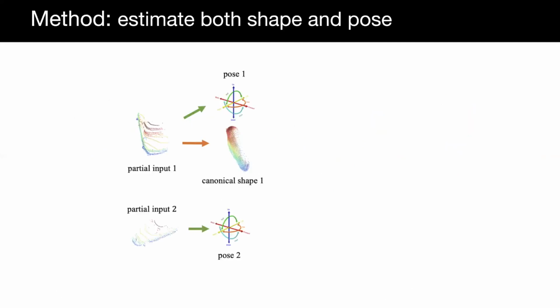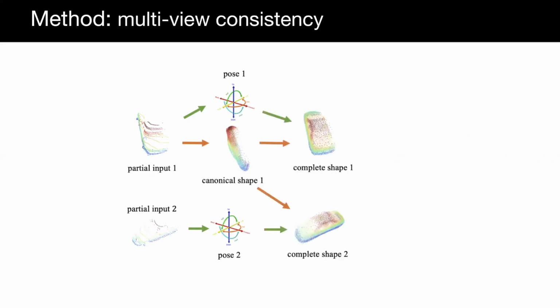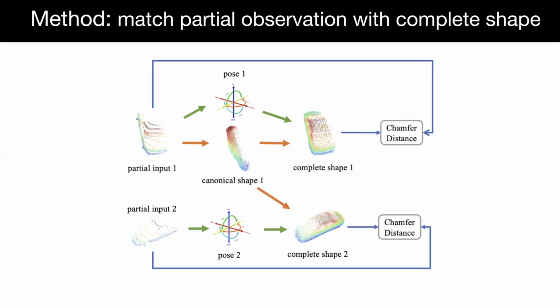Let's have a closer look at our method. First, given two partial point clouds, we predict their canonical shapes and poses. Then, we transform the canonical shape predicted from one input to two complete shapes according to predicted poses. We use an asymmetric chamfer distance to force the output canonical shape to completely cover the input observation.